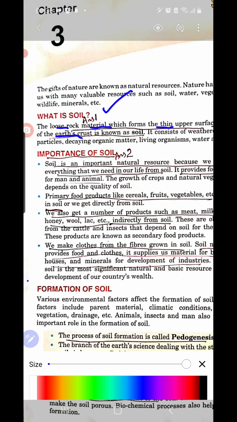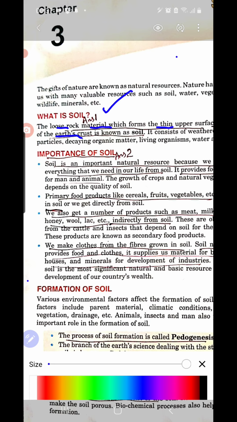So what is the importance of soil? You know that we depend upon soil for many things. We get many things directly and also indirectly from the soil. Directly we are obtaining fruits, vegetables, cereals, everything. Then we are also depending upon animals for meat, egg, etc. Those animals are actually directly depending upon soil, because they are eating the plants growing in the soil.